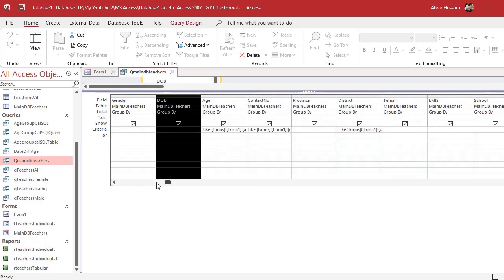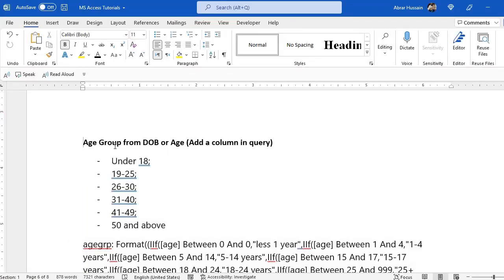Let's see first a simple example. First of all, we have to decide the age group from date of birth or age. So first you need the list of those age groups. Here I have added these different criteria: under 18, 19 to 25, 26 to 30, 31 to 40, 41 to 49, 50 and above. You can apply different criteria the way you want.